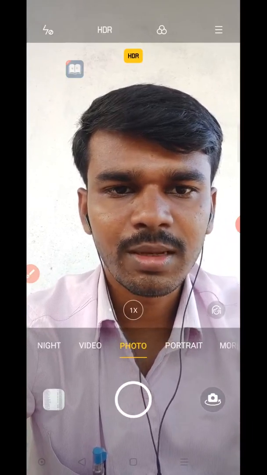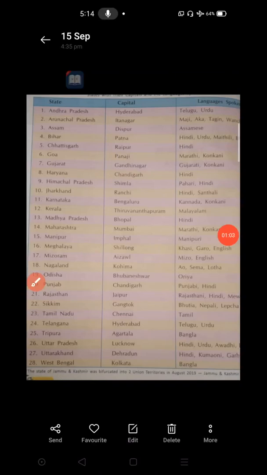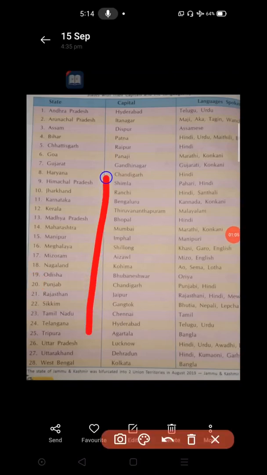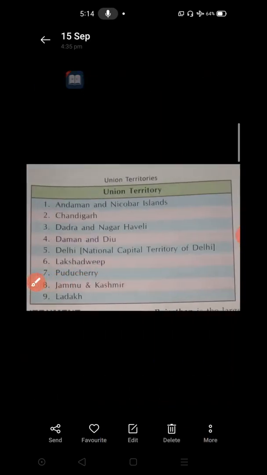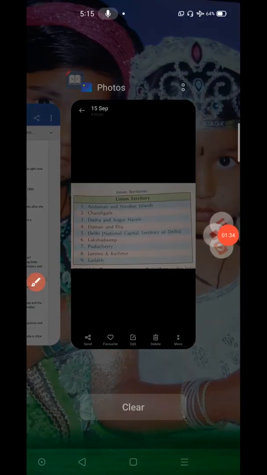So please look at your screen. I am going to share something which I am going to explain to you today. These I told you, names of states. These are all the 28 states and their capitals we have to learn. Chhattisgarh, Raipur, Gujarat, Gandhinagar. We have to tell all of these without seeing. And also the union territories here. These are all the 8 union territories printed in your textbook. I told you these two are merged, so now there are 8 union territories at present. Those 8 union territories' names along with their capitals we have to practice. Okay, so you can do this.